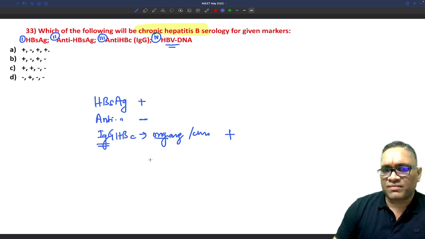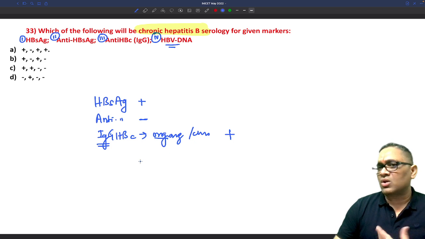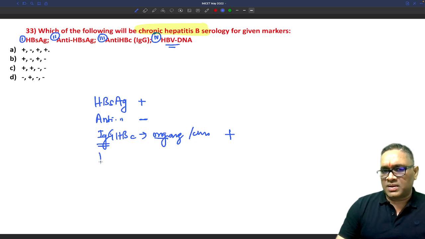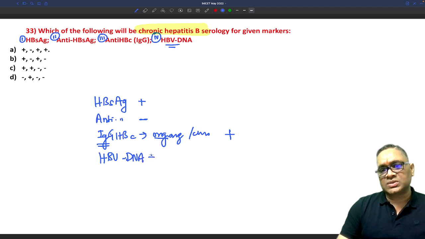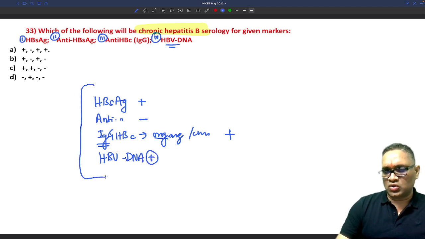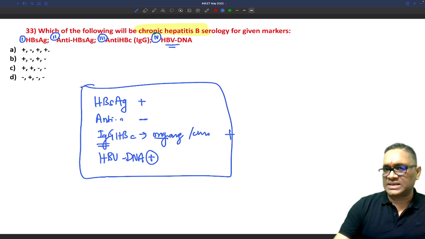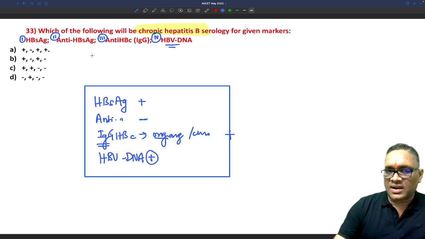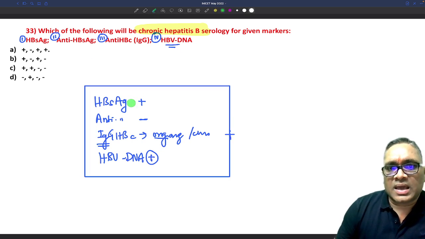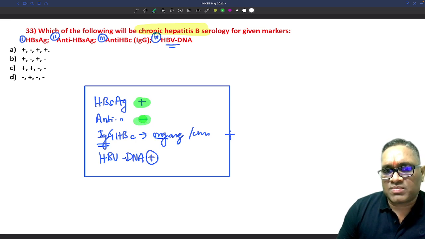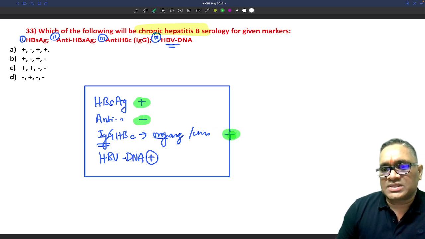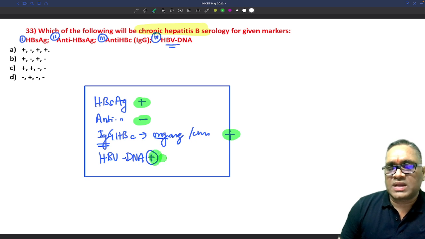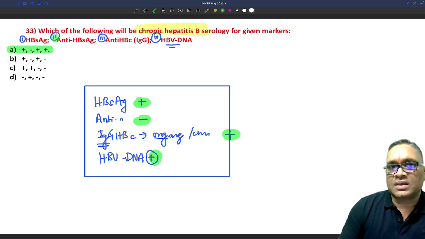HBV DNA is a sign of replication. So definitely if chronicity is going on, they might be replicating fast also. So HBV DNA will also be positive. So this should be the presentation of this case, right? So now understand what I'm saying here: HBsAg positive, anti-HBs negative, IgG anti-HBc positive, and HBV DNA positive. So the answer should be A. This is the first option, which is the correct answer for this question, right?